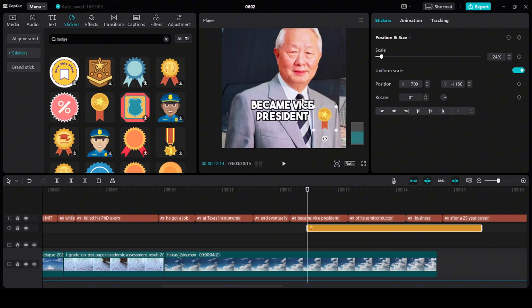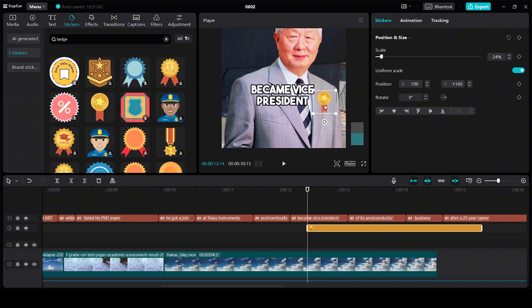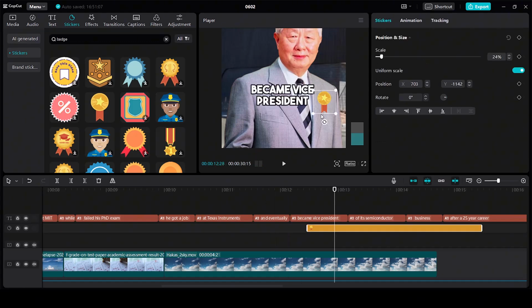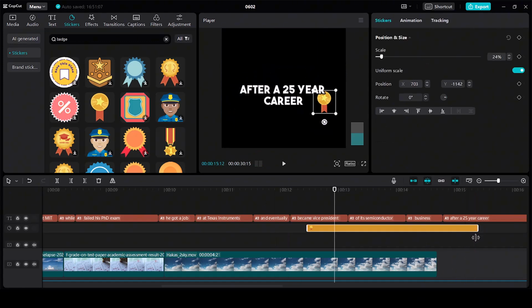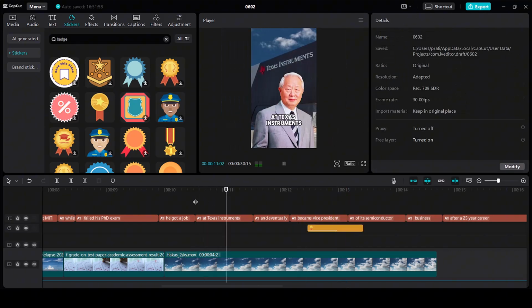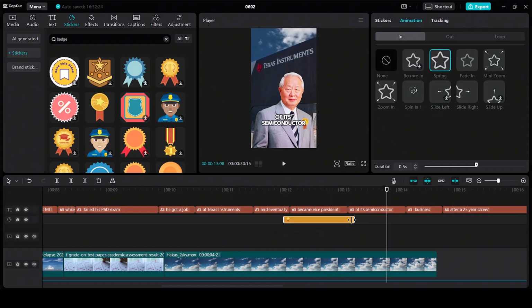Let's zoom in. Scroll down. Okay, this is looking good. Eventually became vice president. When he says vice president, this should come on the screen. Let's trim it from the right. Now go to animation and click on spring. Let's see this one. At Texas Instruments and eventually became vice president. Let's increase the size.